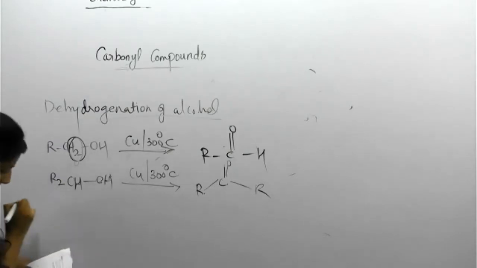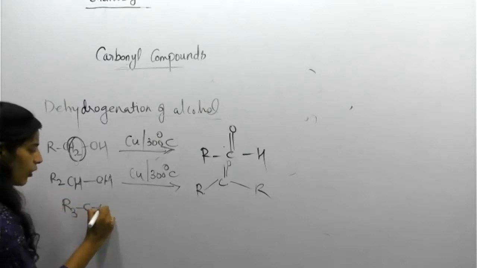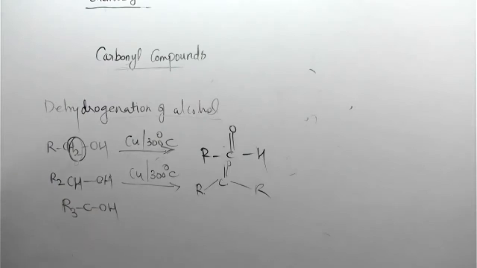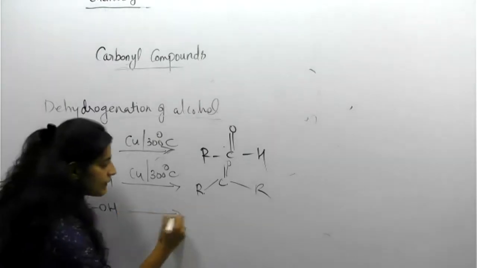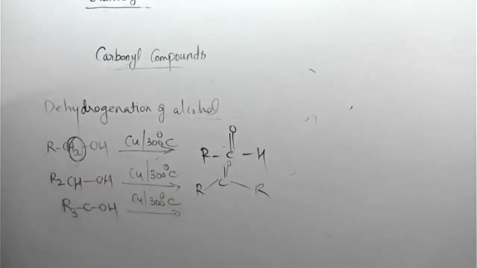So here is one more question. Suppose you have a tertiary alcohol, R3COH. It is reacted with Cu at 300 degrees Celsius. Can you predict? Where is the hydrogen? Is any hydrogen there? Here hydrogen is there.